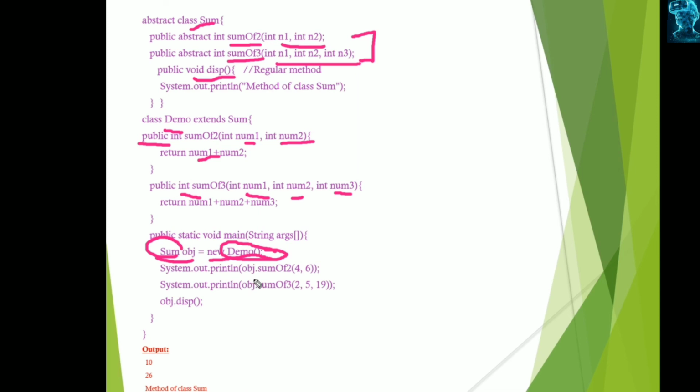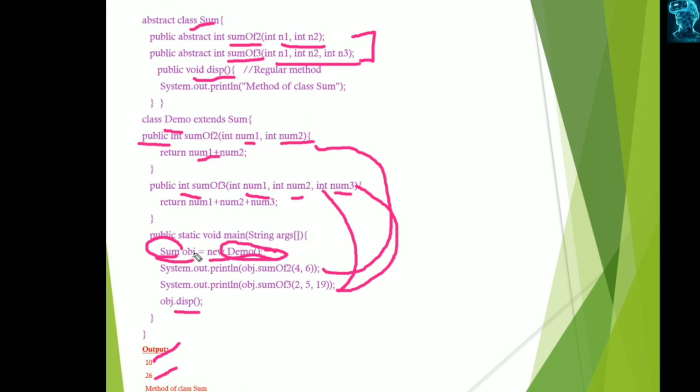It displays obj dot sum of 2, passing 4 and 6, which sums and returns 4 plus 6 as 10. This is the first, and next it is sum of 2, 5, 19, which invokes this and returns the value here, and it displays the sum 26. After that obj dot display.